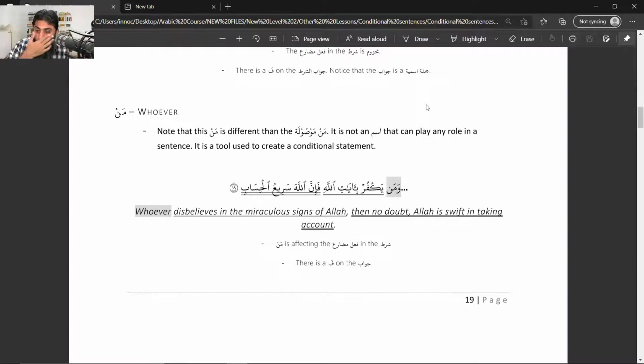So any other question so far before I move on? Assalamu alaikum, brother. Walaikum salam, Brother Hanif. Because you told us in the beginning that we are looking for which one is the jawabu shart and which one is the shart. So, if we find fa in the middle, that means what comes after it will be the jawabu shart. But if you don't have fa, that means the mudari will be the jawabu shart.